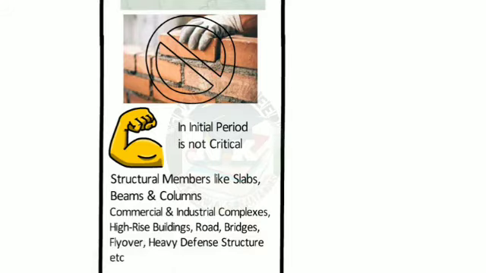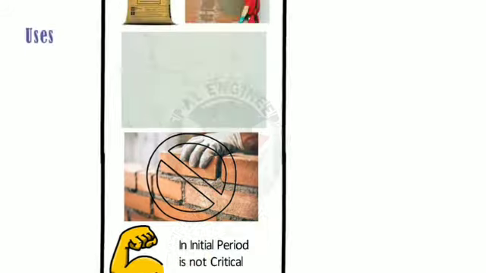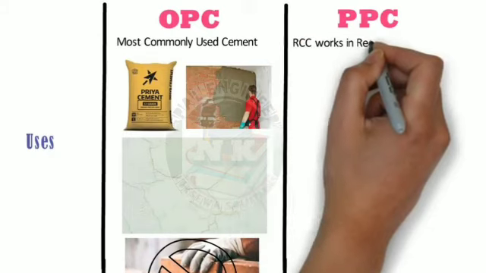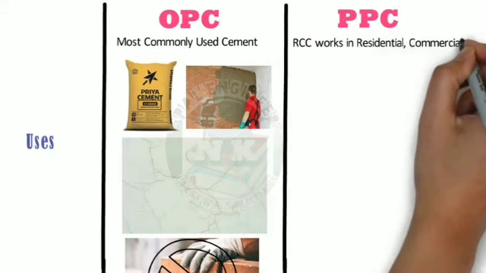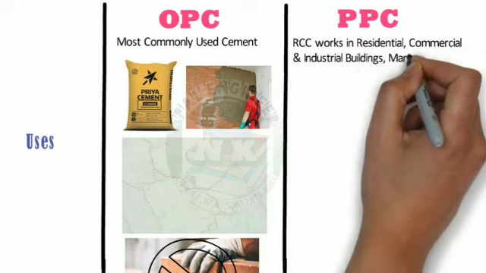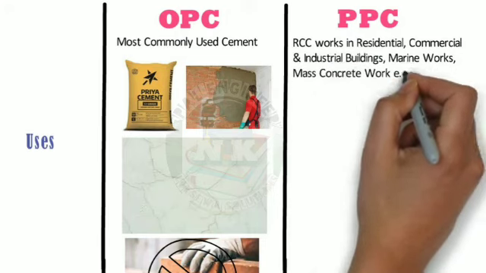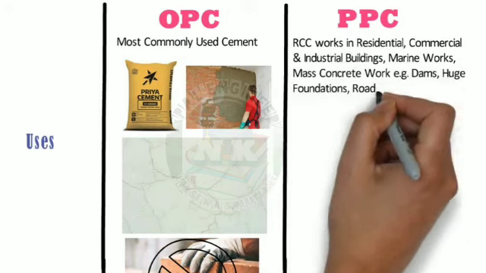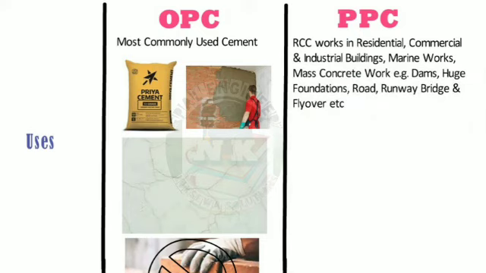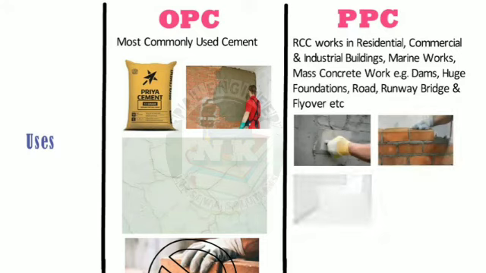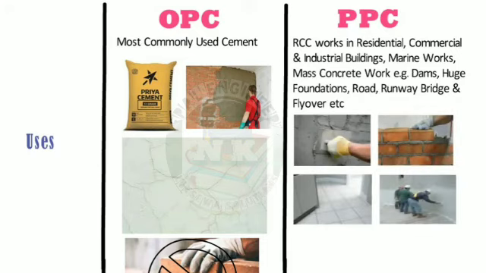On the other hand, PPC can be used in all type of construction works like RCC works in residential, commercial and industrial buildings, marine works, mass concrete works like dams, huge foundations, roads, runway, bridges and flyovers, etc. Especially PPC is used in plastering, masonry, tiling and waterproofing works, as in these works strength is not the major criteria.